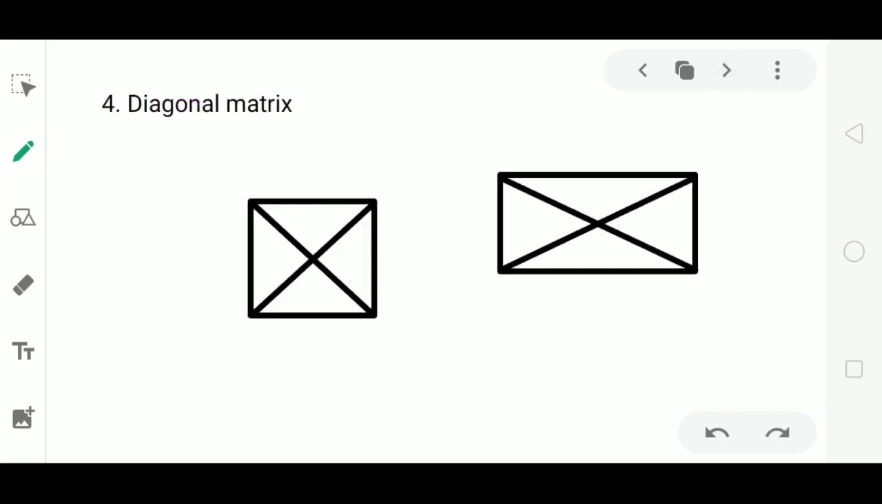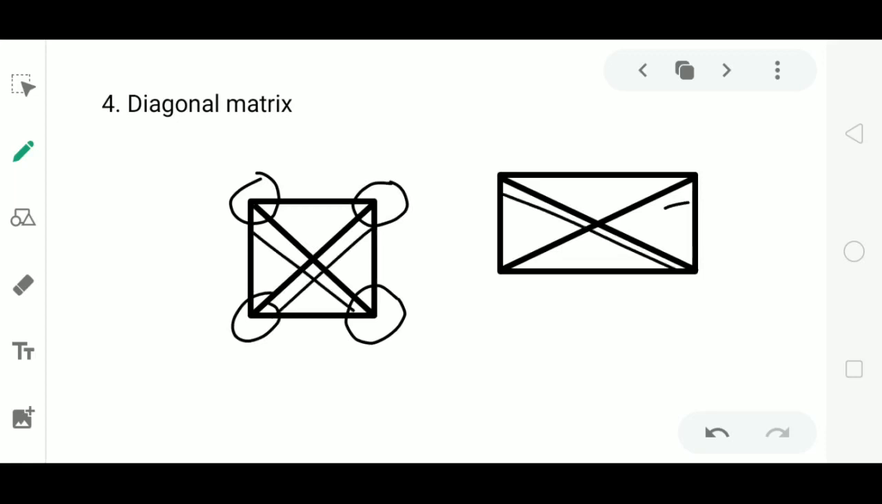Next one, diagonal matrix. You also learnt the word diagonal in geometry. If we have a square, then a diagonal is nothing but the line joining the top left corner of the square and the bottom right corner, and also the top right corner and bottom left corner. These are the diagonals of a square. Similarly, in a rectangle, the line joining top left and bottom right corner, and another line joining top right corner and bottom left corner, are the diagonals of a rectangle.